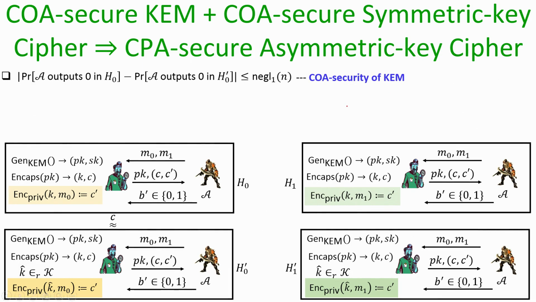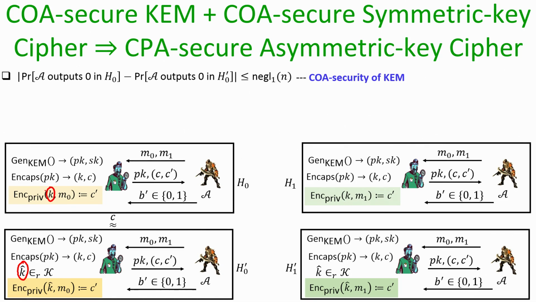Namely, I can formally prove that if my underlying key encapsulation mechanism is COA secure, then it does not matter whether my challenger uses a totally independent key from the key space of the symmetric key encryption scheme for encrypting the message, or whether it is using a key which is generated by running a key encapsulation mechanism.